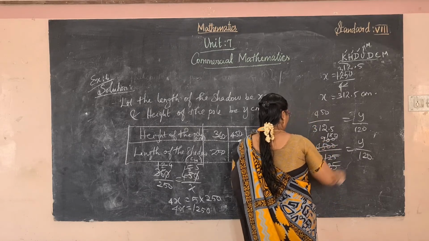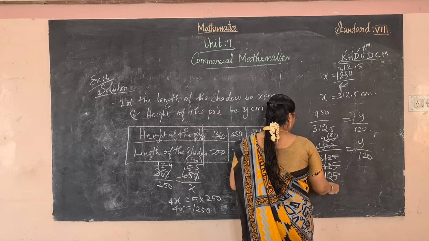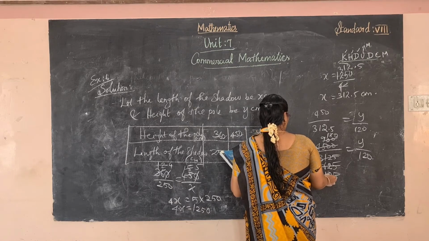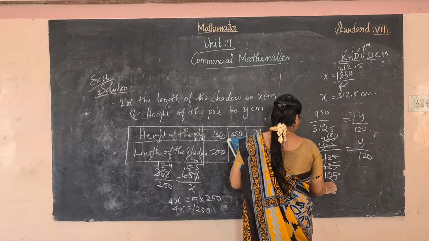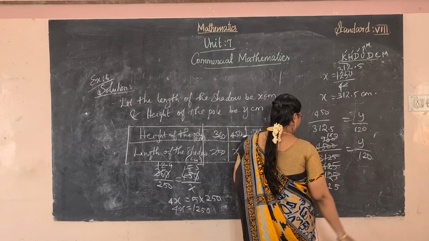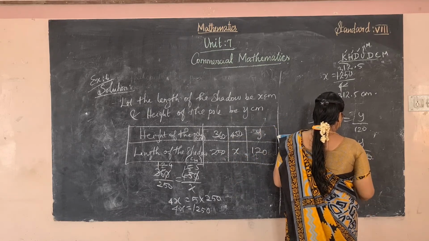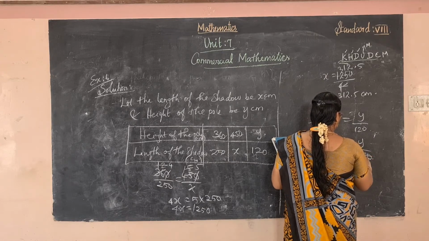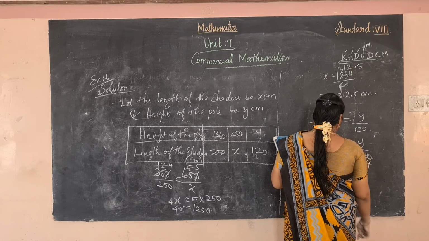Now cancel these two values. 5 table, 2 5s are 10, remaining 2 24.